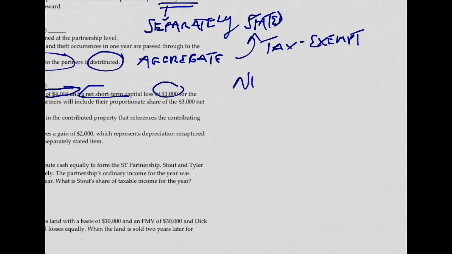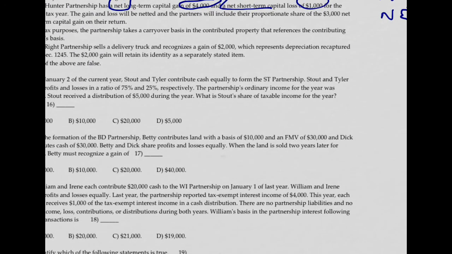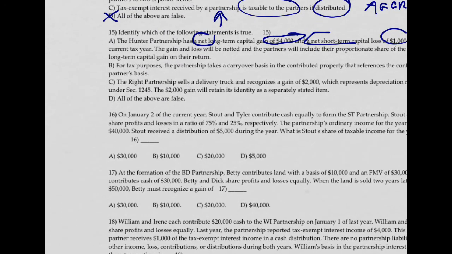The net of long-term and the net of short-term have to be separately stated to the partners so they can apply the correct tax treatment on their tax return based on their own net long-term and short-term capital gains. So those have to be separately stated. Therefore, we know that A is not true.